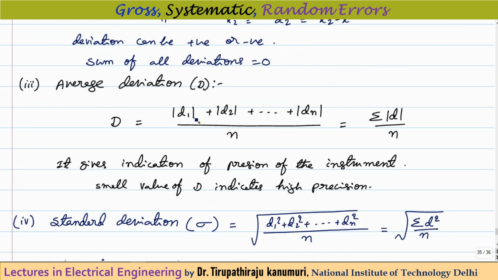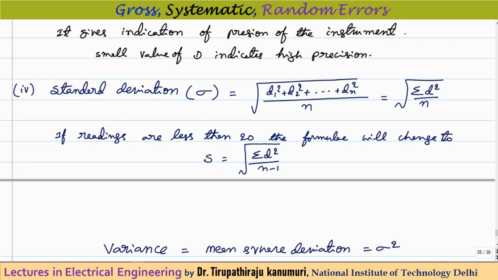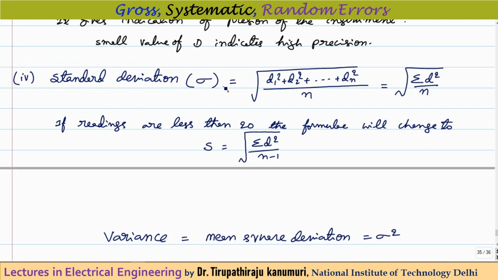The average deviation indicates any deviations in your data. If this average deviation is 0, that indicates that all the readings are of the same value, or if the average deviation is small, it indicates that all the readings are within a small range. That is why this average deviation gives an indication of the precision of your instrument. So a smaller value of D indicates higher precision. That is what we have to observe. Then comes the standard deviation. It will be equal to the square root of each deviation squared divided by the number of samples. It is nothing but the square root of sigma d squared divided by the number of samples.